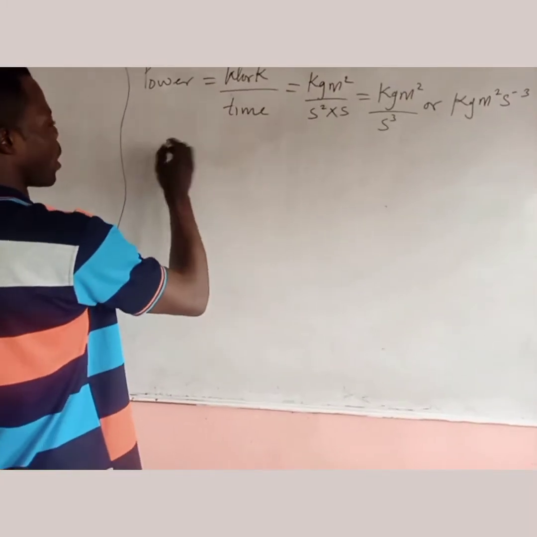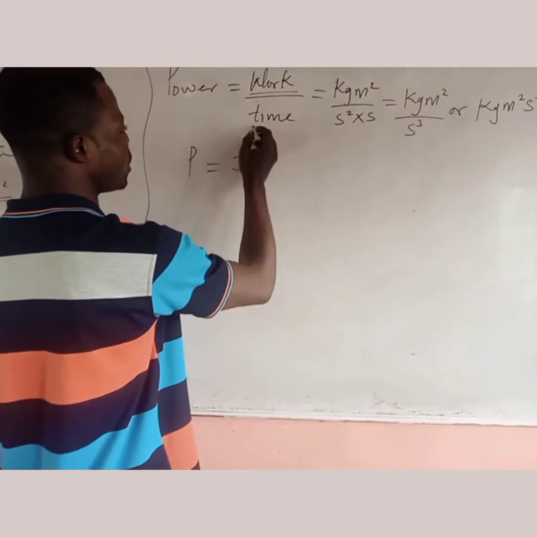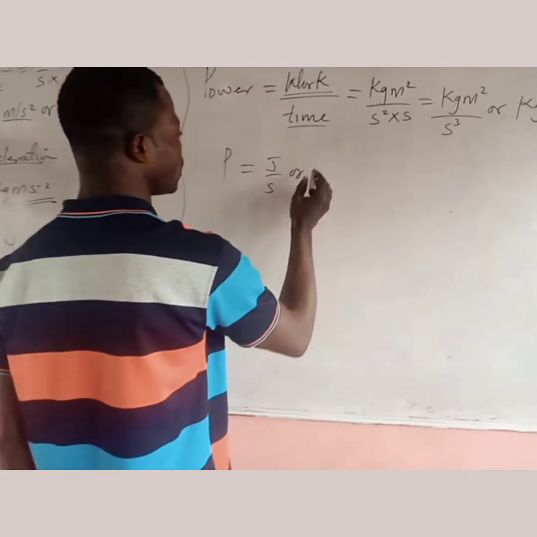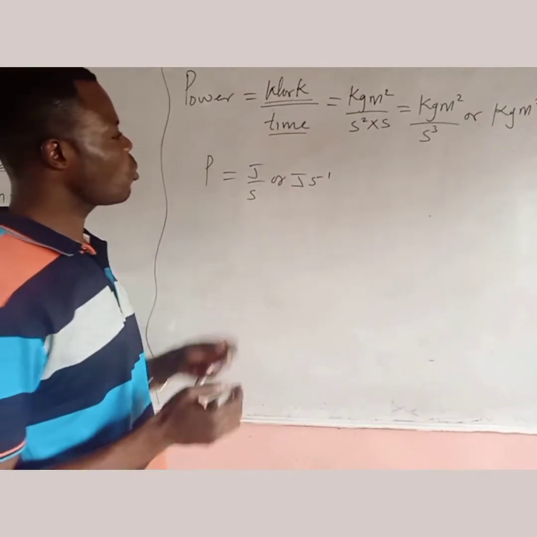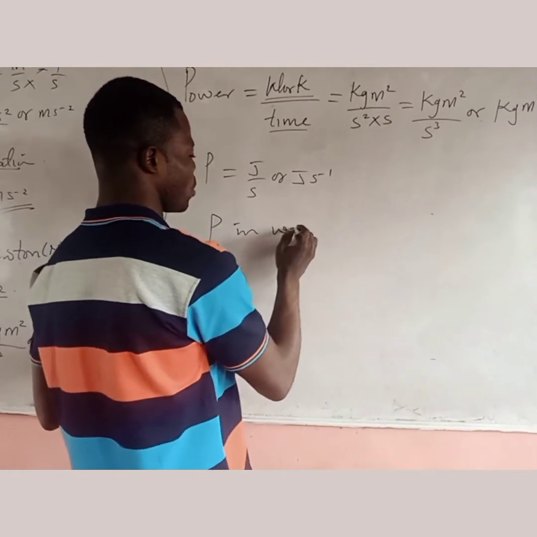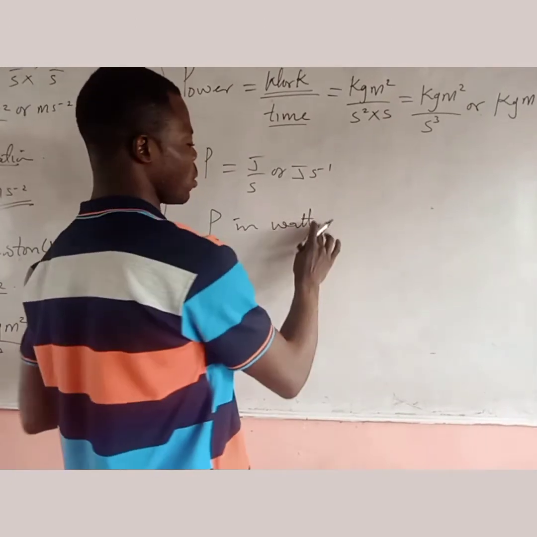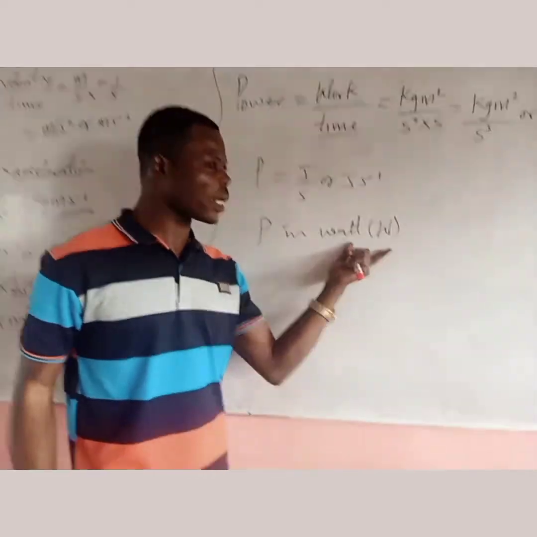We can also say power is measured in, if work is joule and this is seconds, joule per second. So power can also be measured in joule per second. We can also measure power in watts. So this is another unit to recognize power.